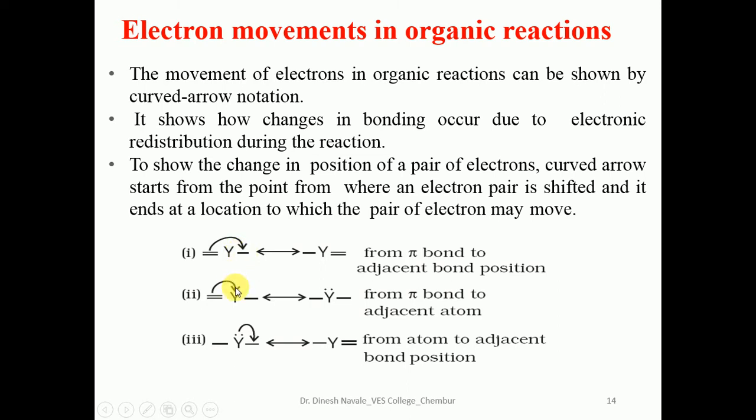But in the second example the electrons have been transferred onto the Y. If it is transferred onto the Y, it is termed Y minus, or a lone pair of electrons will be there, and this can be written this way. So these are the different types of electron movements that can be written in an organic reaction mechanism: how electrons move from an electron rich system to an electron deficient system.